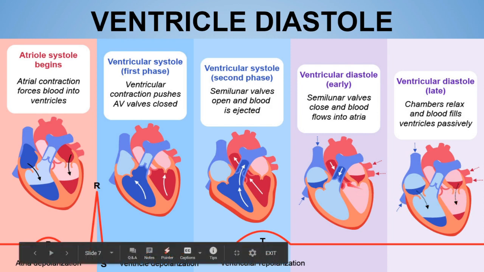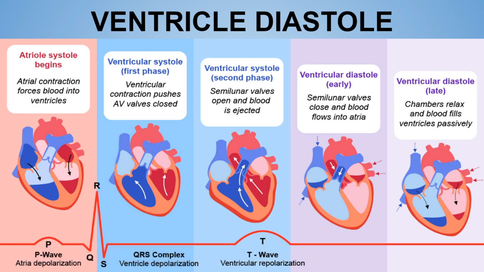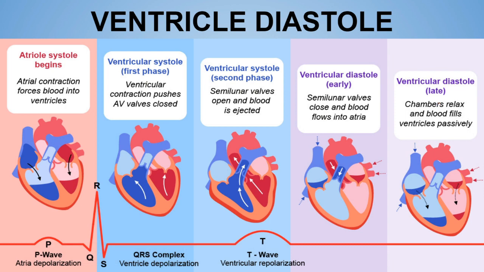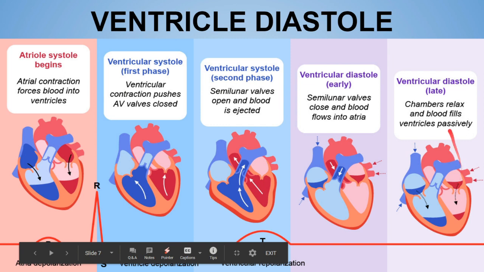When both the valves are closed, till then our phase was the isovolumetric relaxation phase, or we can say the phase of the early diastole, okay? But in the late phase, there is an increment in the atrial pressure, and so the atrioventricular valve basically opens, okay? And because of this, the blood from the atria actually enters inside the ventricles, and this basically gives us the third heart sound. So the third heart sound is basically heard in the ventricular diastolic late phase, or we can say the rapid passive filling phase. So very important, remember the third heart sound is basically heard in the rapid passive filling phase of the ventricular